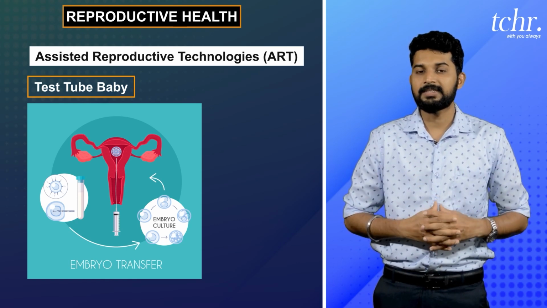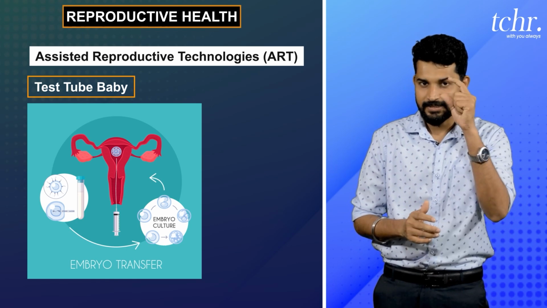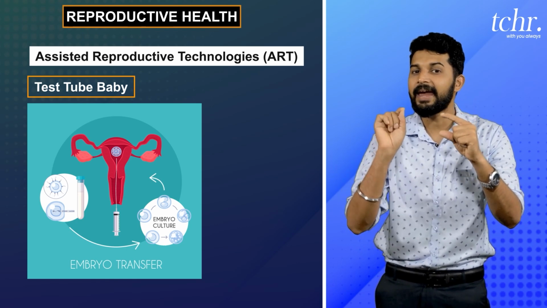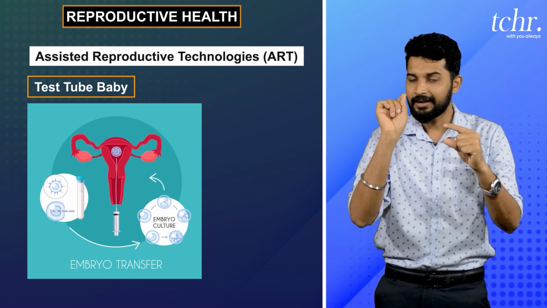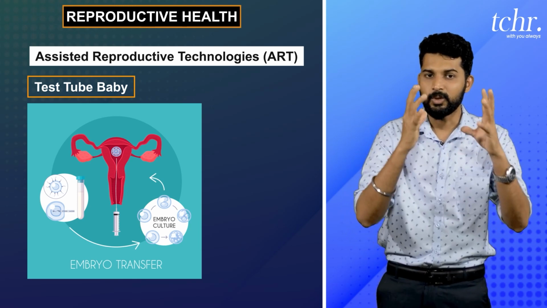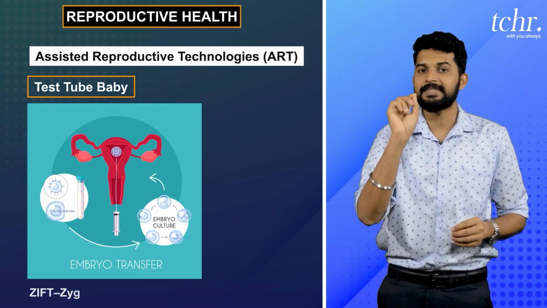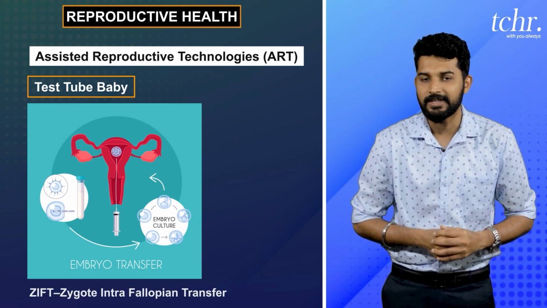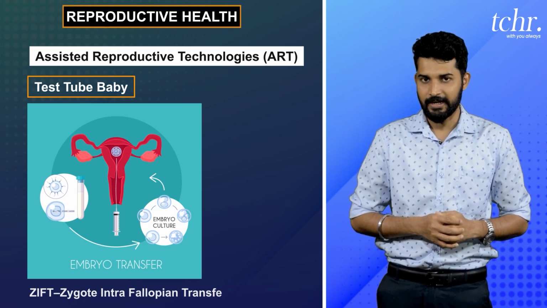If the cellular system consists of fewer than 8 blastomeres, and I take it and implant it, this is called ZIFT, zygote intrafallopian tube transfer. I call that ZIFT.